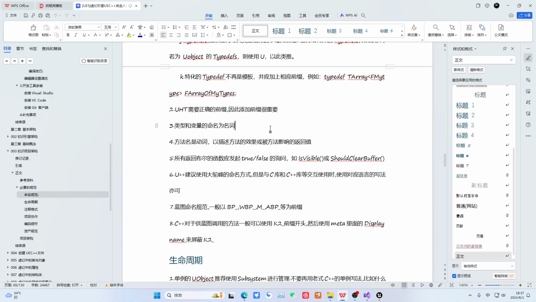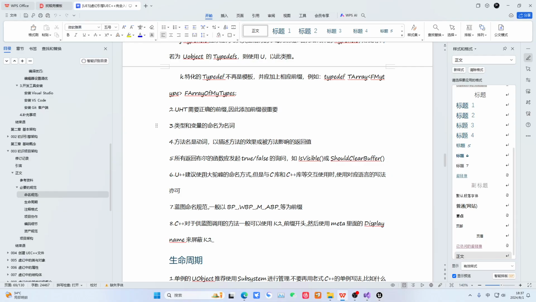So this is a convenience in terms of English semantics. Then all functions that return a boolean usually start with something that makes true or false natural, so we prefer to use this kind. That is, it has a sense of language at the beginning. So this is about the naming convention for function names.